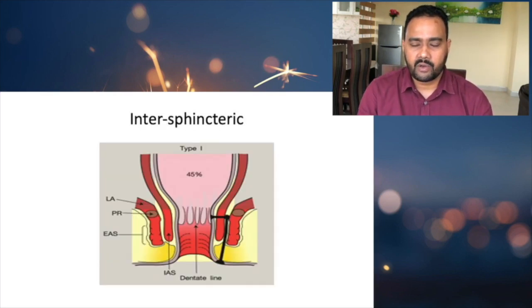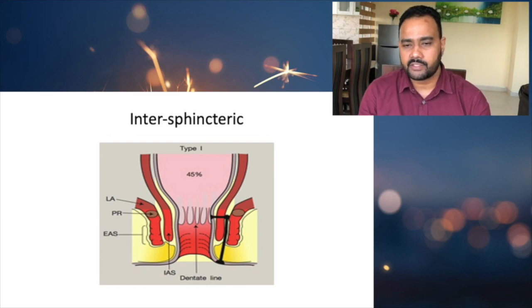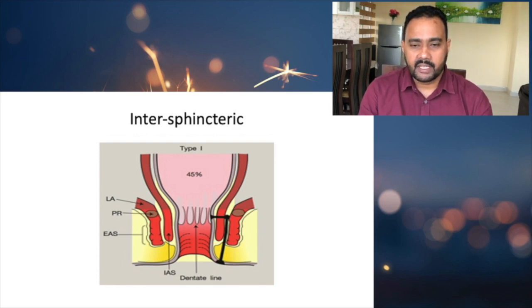So this is what we call an intersphincteric fistula. This is the commonest type, and you can see the fistula is in between the internal sphincter as well as the external sphincter. That is why we call it an intersphincteric fistula. You can see the internal opening is through the internal sphincter.